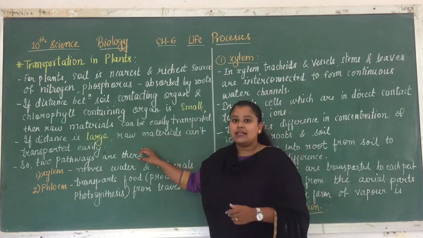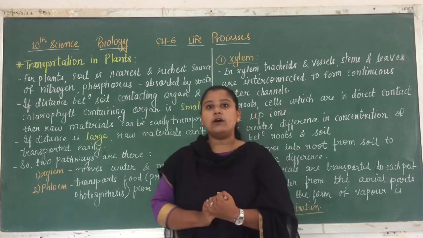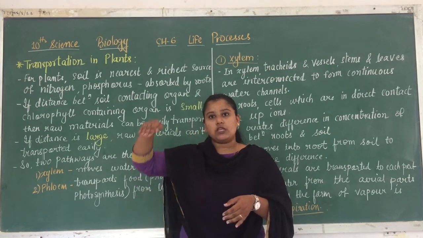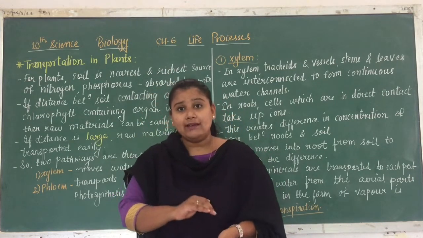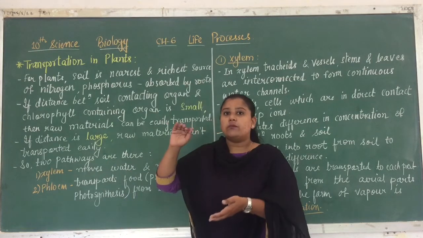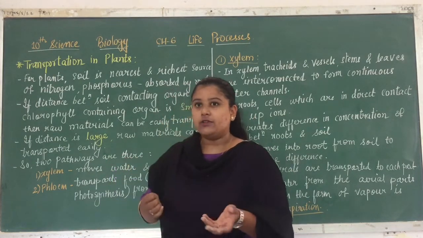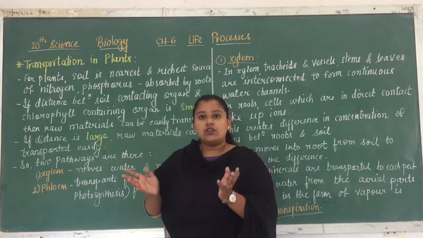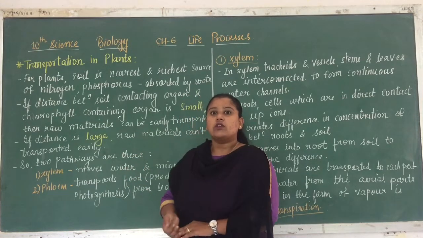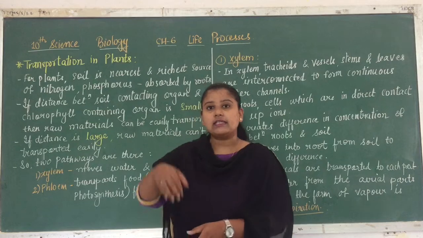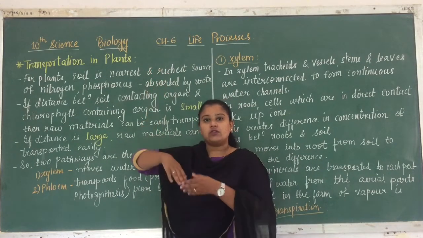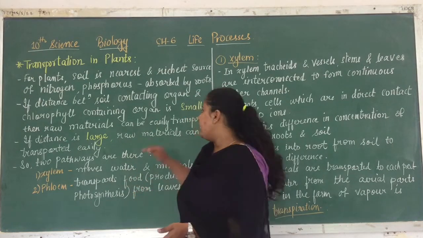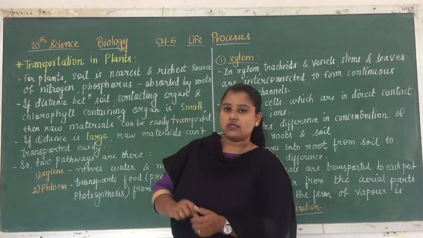To understand why, for example, you might know that plants are divided into three types: herbs, shrubs and trees. Herbs are the small plants, shrubs are the medium-sized plants, and trees, as you all know, have brown bark or a woody stem, and they are large and tall. The roots are inside the soil and the leaves are at the top. So the distance will be more in tall trees, and in small herbs the distance is small.